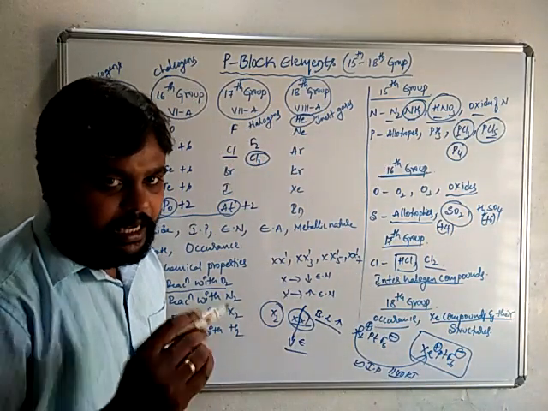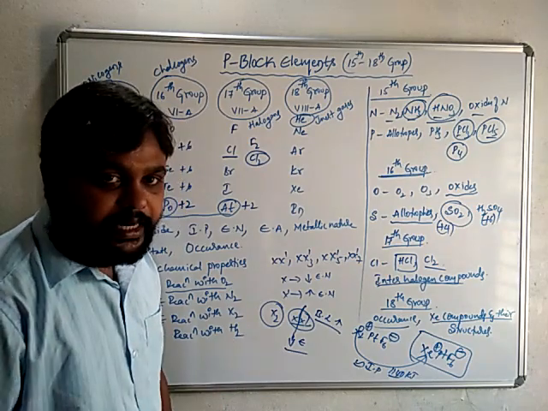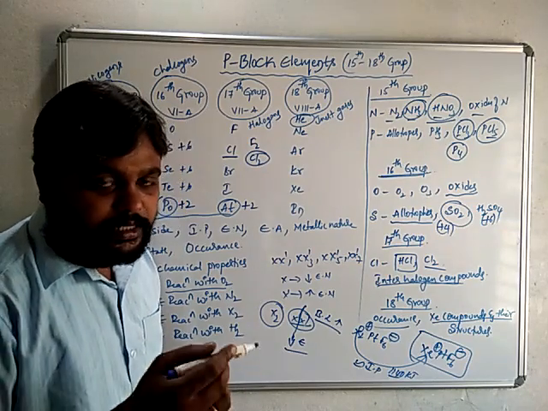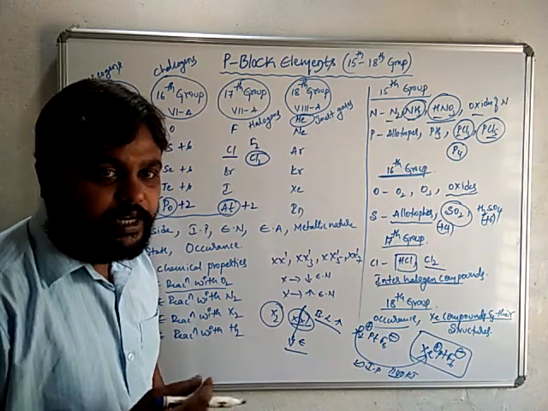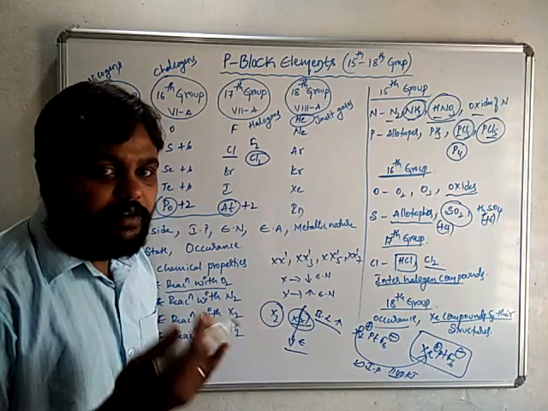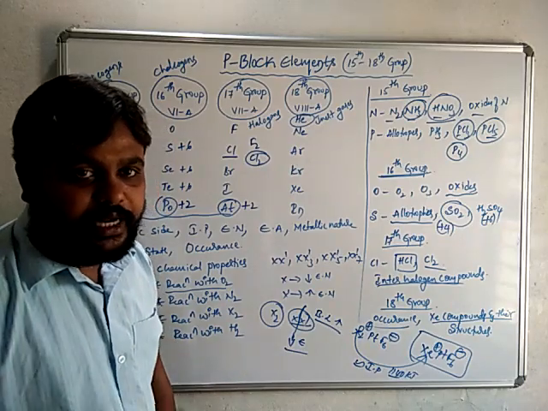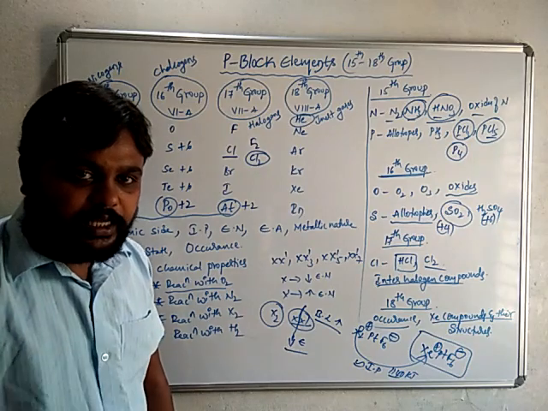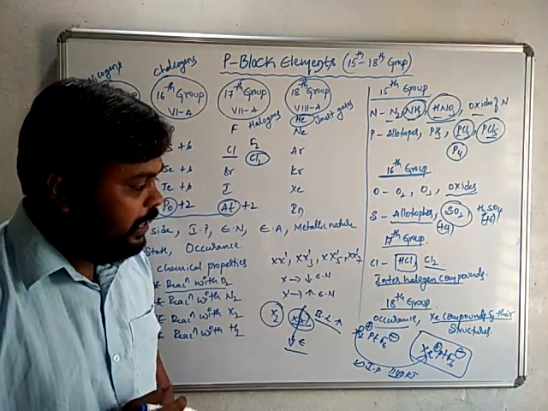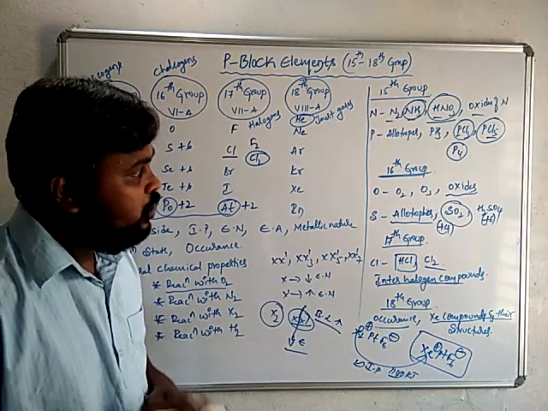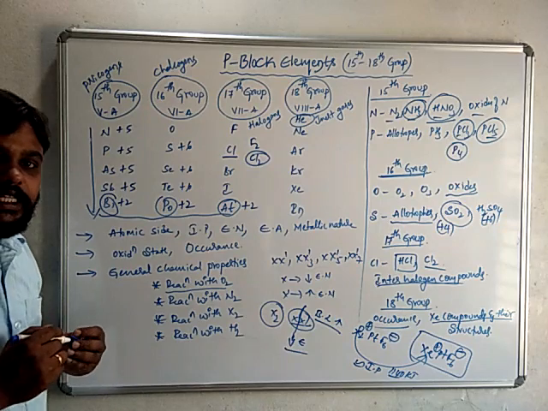After that, many discussions went on. Then we have xenon fluorides and xenon oxides. These xenon fluorides and oxides are obtained by treating xenon with fluorine. First it gives xenon hexafluoride. Xenon hexafluoride upon hydrolysis gives xenon oxyfluorides. And what are their structures, what are their hybridizations, all these things. If you go through all these, you may solve many questions here. So these are the various points regarding groups 15, 16, 17, 18.